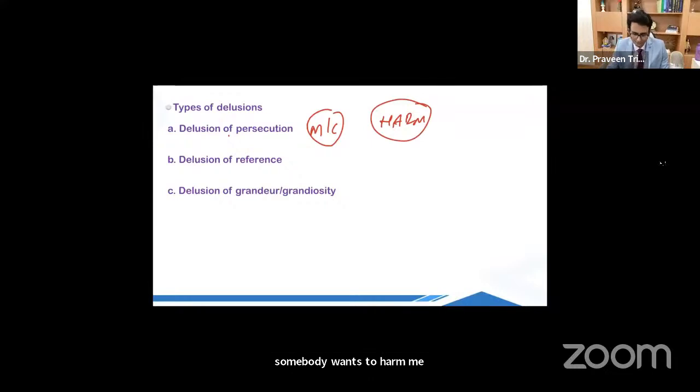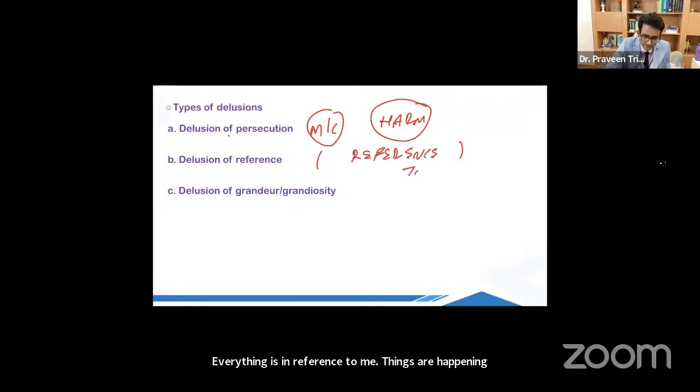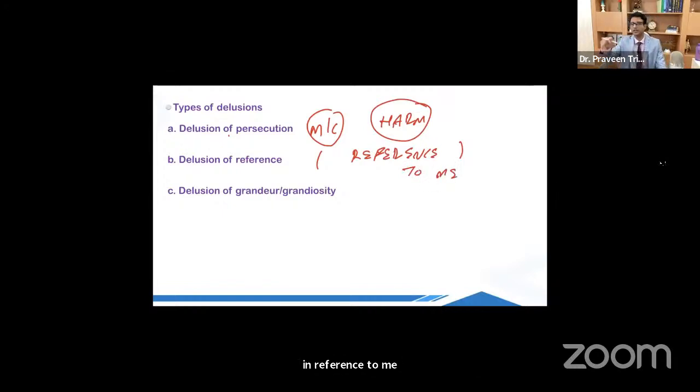The second is delusion of reference. What happens in delusion of reference? Everything is in reference to me. Things are happening in reference to me. For example, if two students are talking, they are talking about me. If somebody is smiling, he is laughing at me. If somebody is wearing a red t-shirt, he is giving me a signal that shut up. Everything has a meaning and it is related to me.